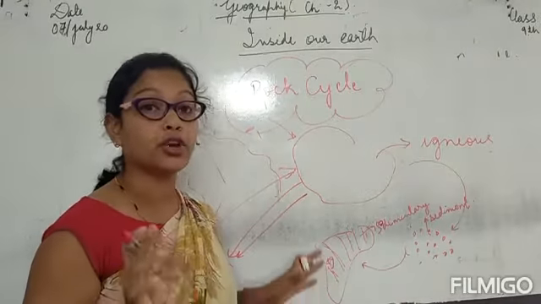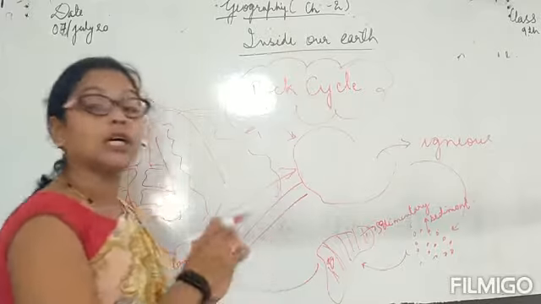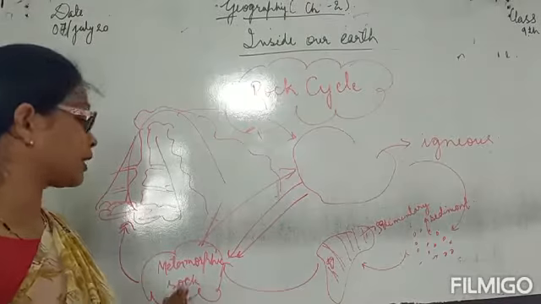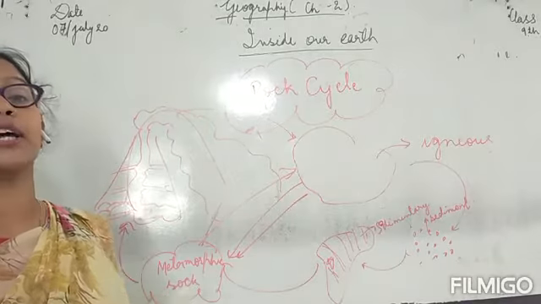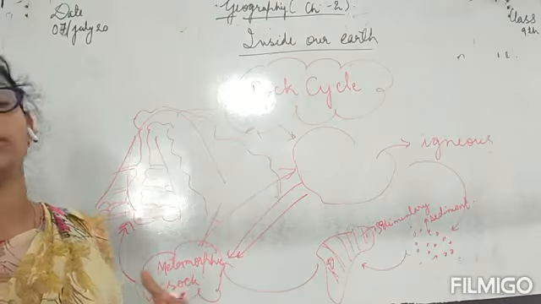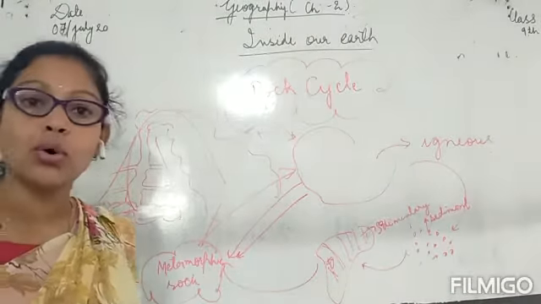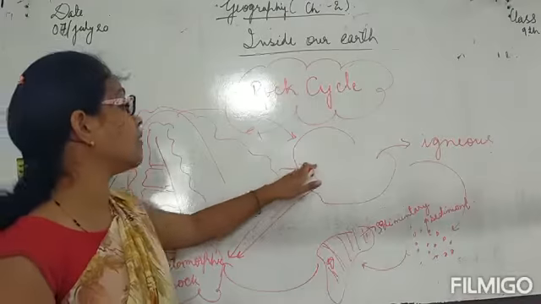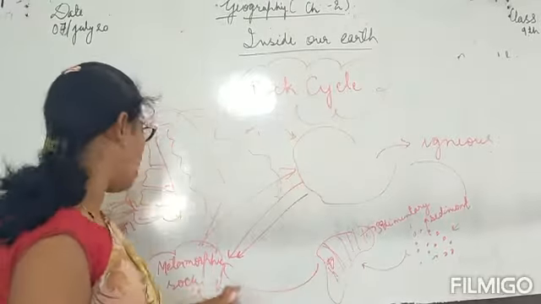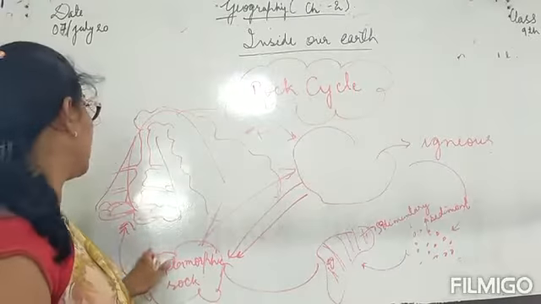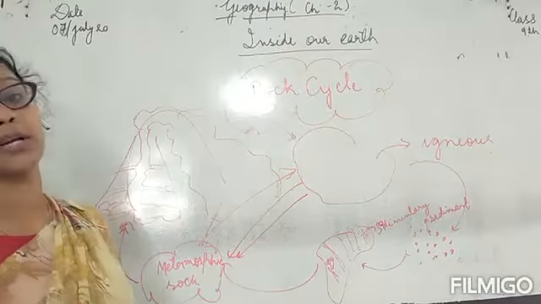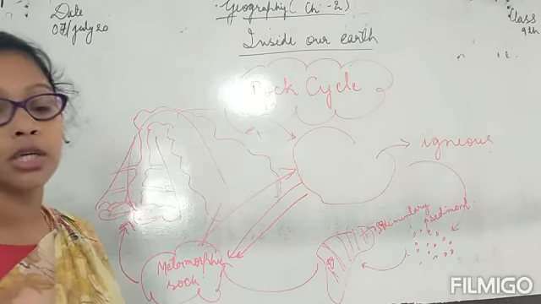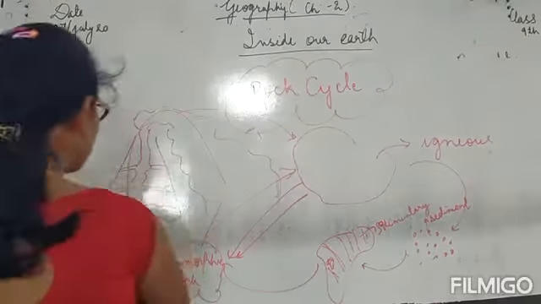under high temperature or pressure, it gets molten or it gets converted into metamorphic rock. Now metamorphic rock, suppose if the heat level or the pressure level is too high, it again changes into molten lava, and again the molten lava cools down into igneous rocks, or it goes to the volcano and after eruption it changes into igneous rock. So class, this was the rock cycle.